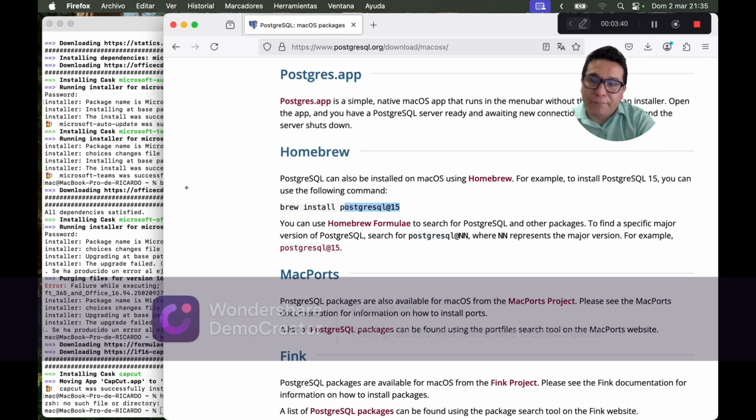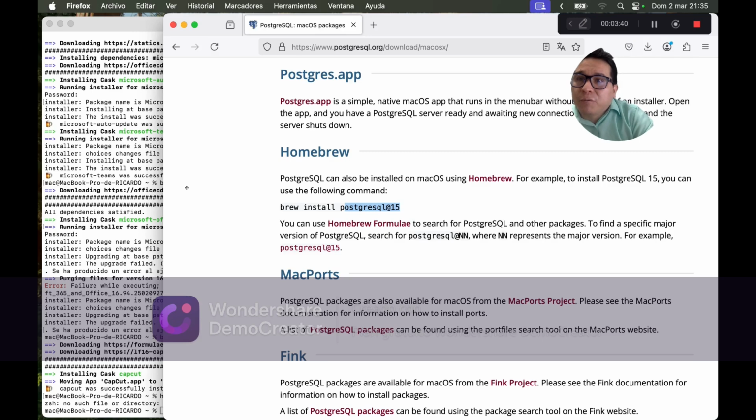This is a variable that we need to export in our environment. In addition, we need to be sure that PostgreSQL 15 is in our path, so we use nano and open our zshrc file.